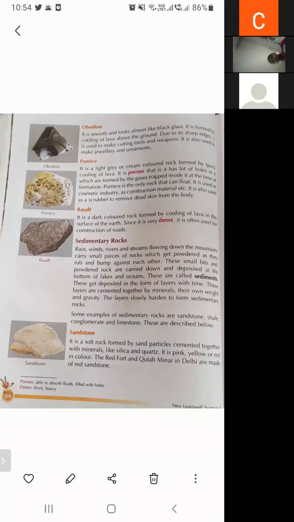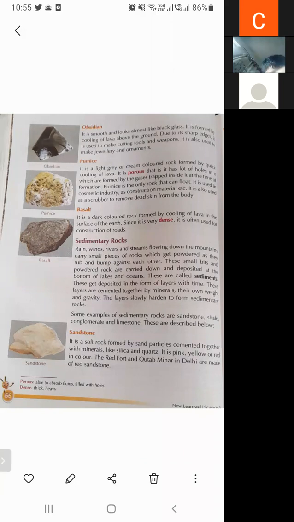The second type of rock is sedimentary rocks. We have discussed sedimentary rock. When rain, winds, rivers, streams flowing down the mountain carry small pieces of rock, which get powdered as they rub and bump against each other. These small bits and powdered rocks are carried down and deposited at the bottom of lakes, oceans, rivers. These are called sediments. And rock formed by these sediments are known as sedimentary rocks.